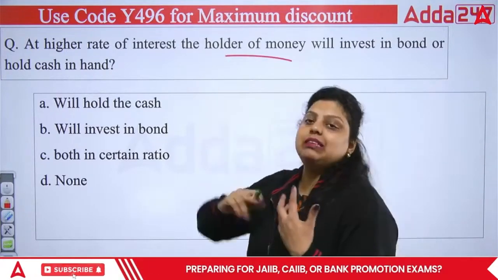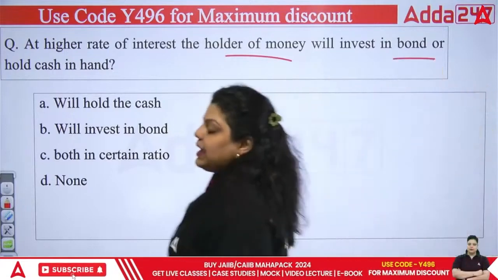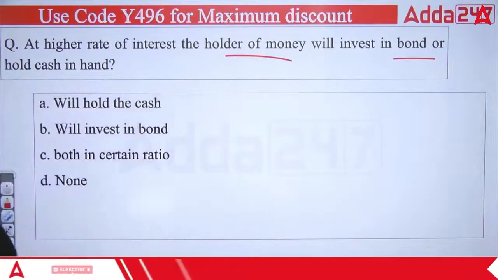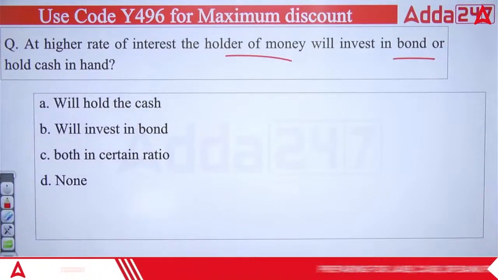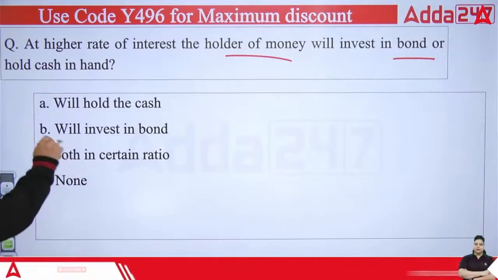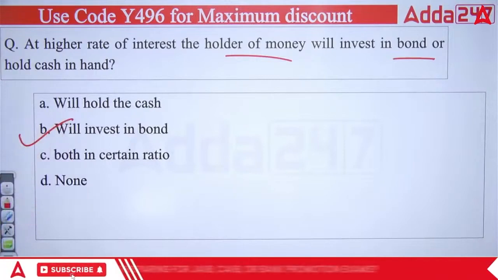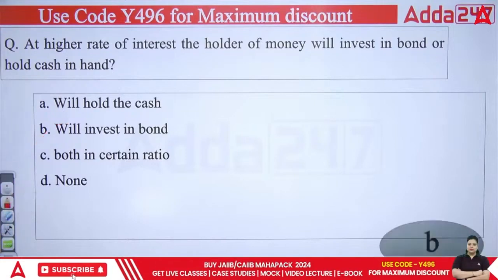The holder of money, that means the person who has surplus money, will invest in bonds or will hold cash. It's very obvious that holding cash is not the right decision at the time when you have a higher interest rate. You will invest in the bonds. The right answer will be B.